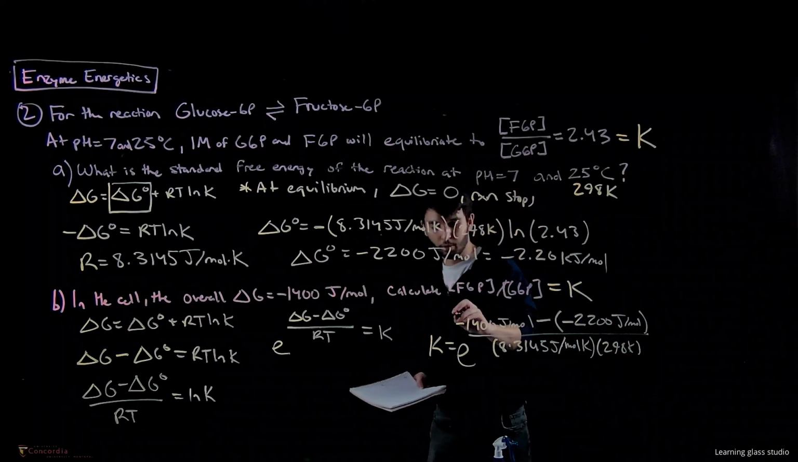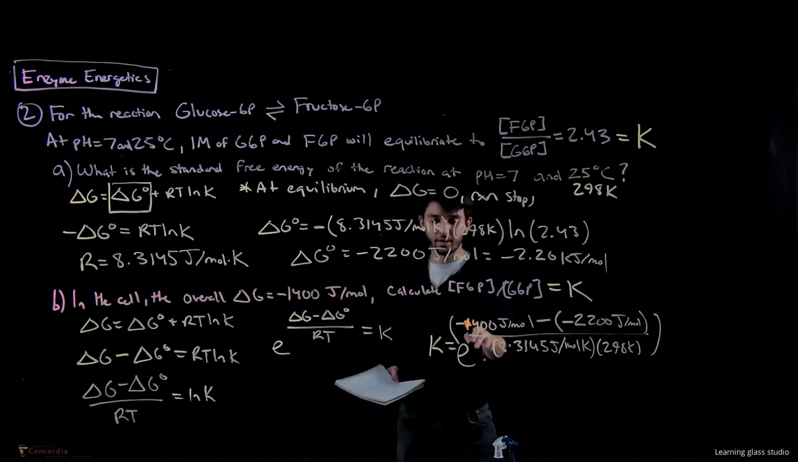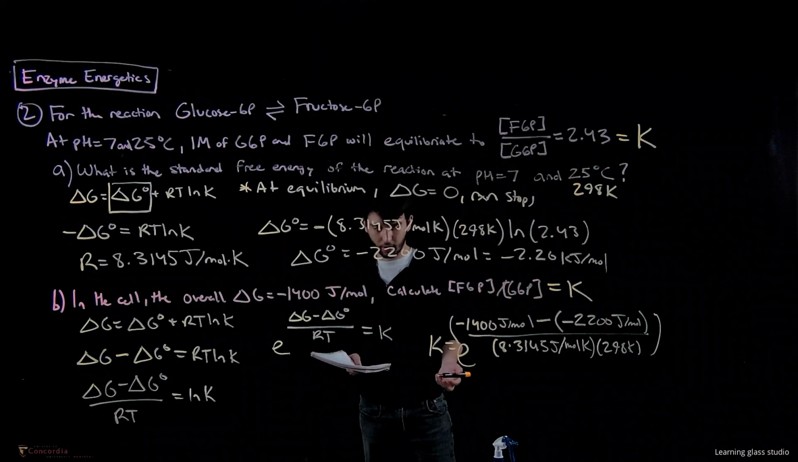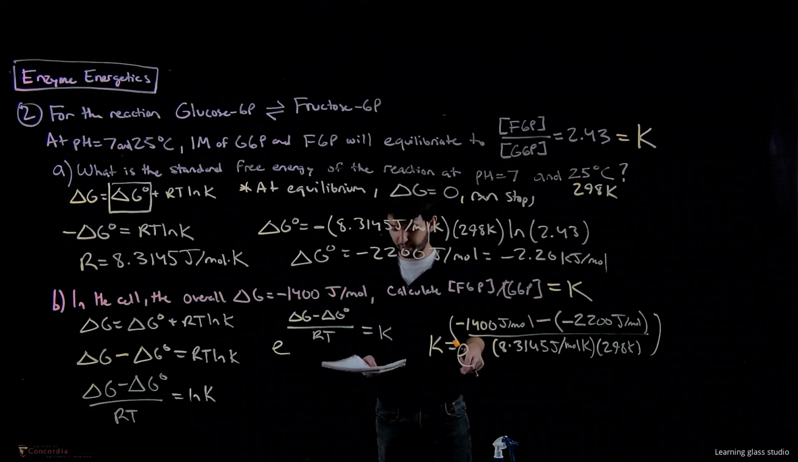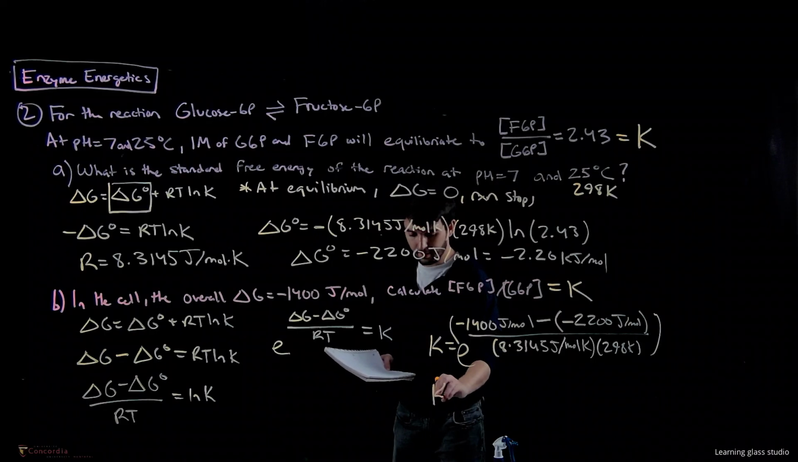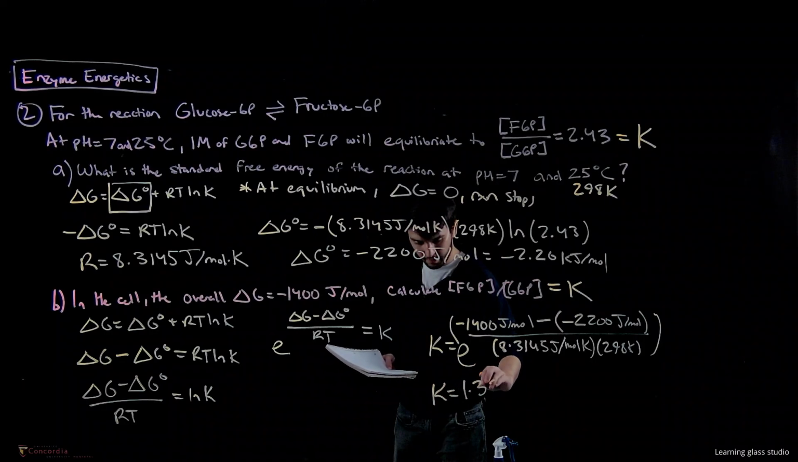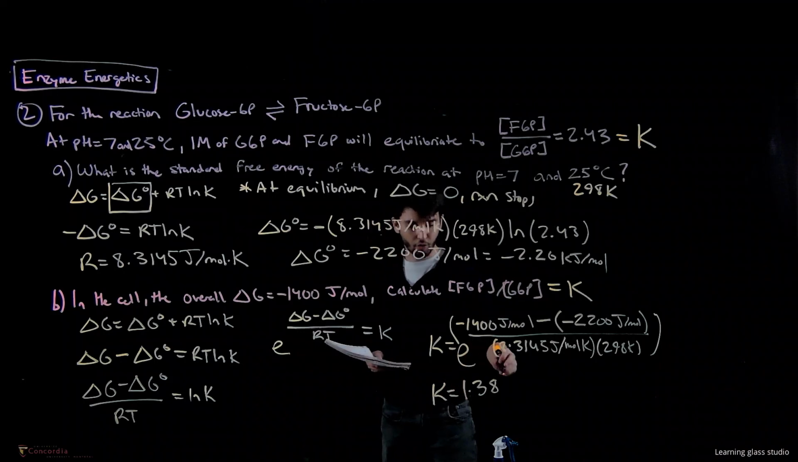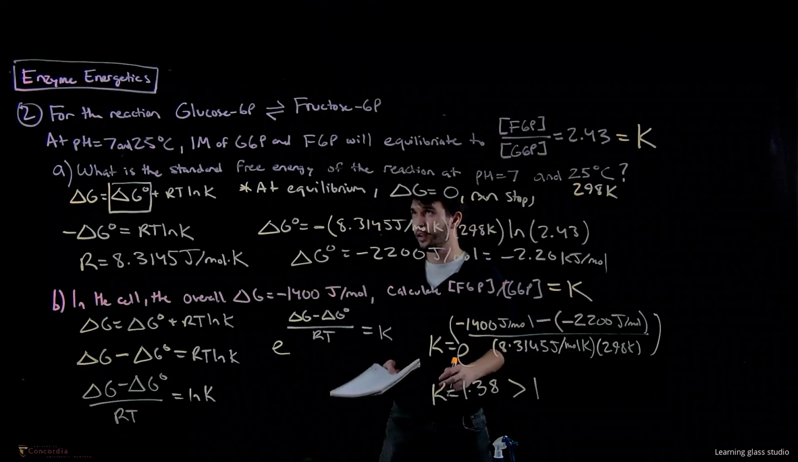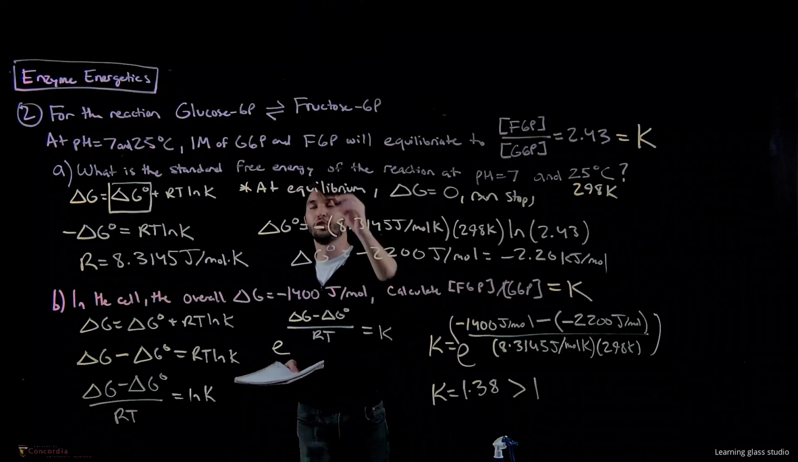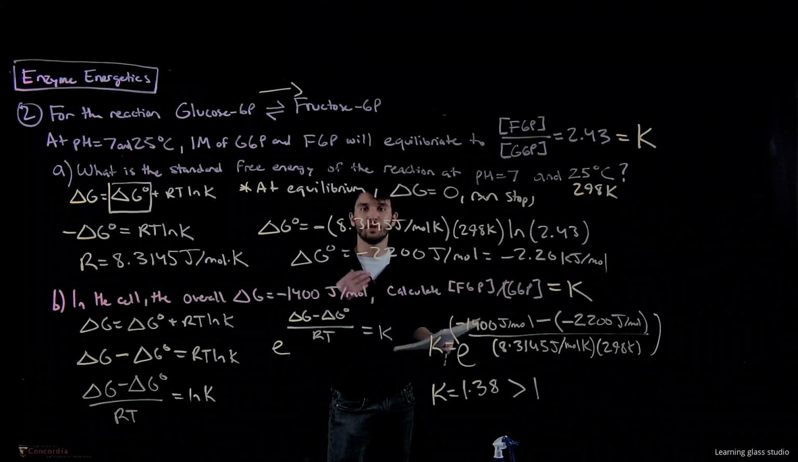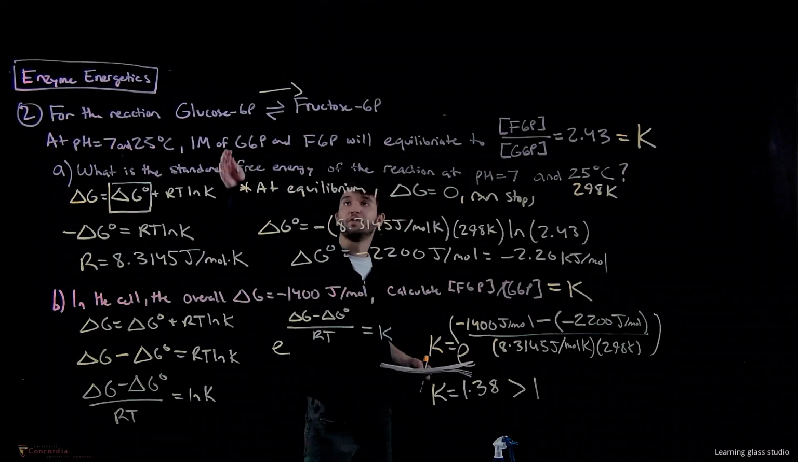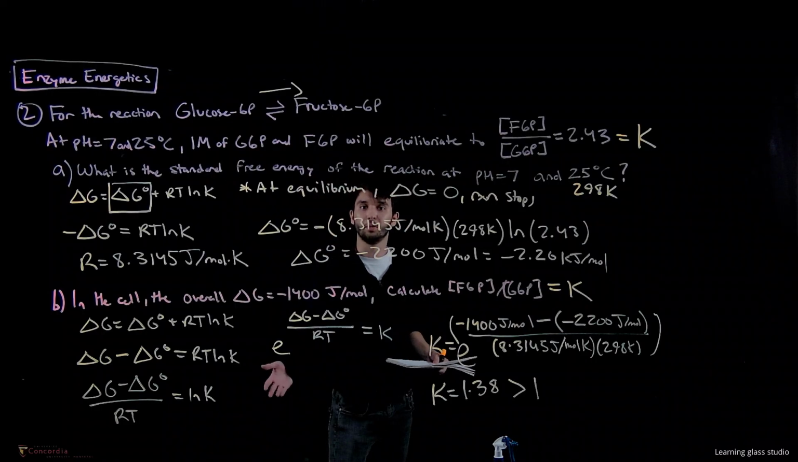So this whole expression here is e to the power of this whole thing. All right, so if you're doing this in your calculator, calculate this expression first and then do e to the power of that. And what we get is K is equal to 1.38, which is greater than 1. So in this case, the products are still favored, so the reaction will still proceed in the forward direction as stated, but less so than at standard conditions. The rate of reaction will be a bit less. However, energetically, the formation of the products will still be favored.